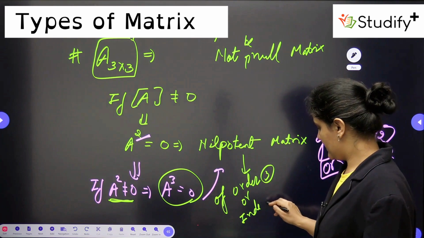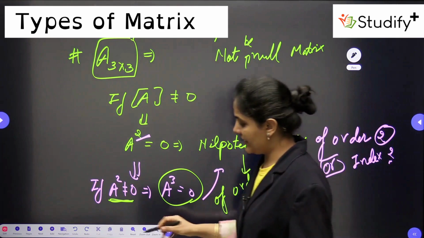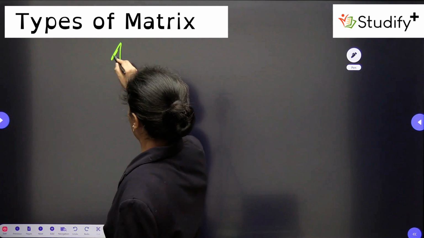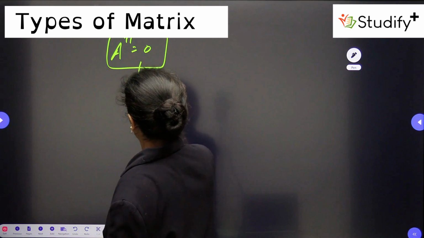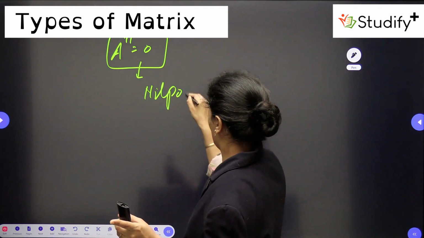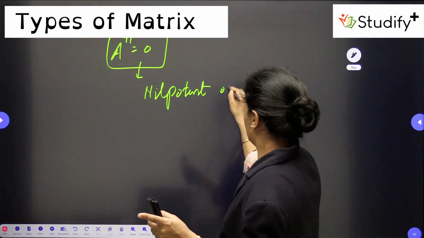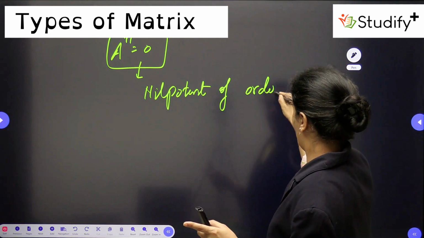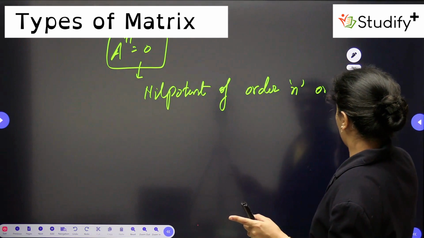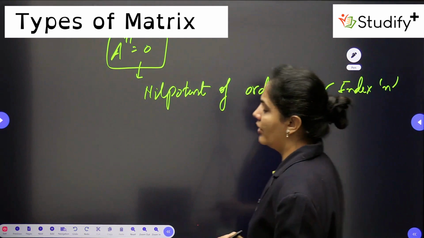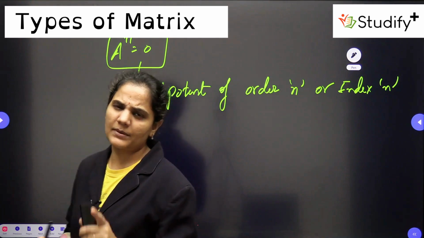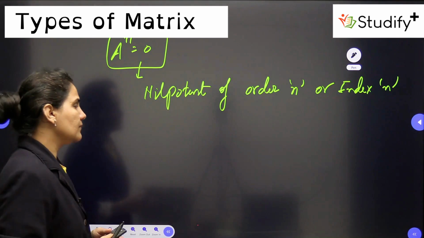Clear? So in the same manner I can write down, if I have a matrix A whose power n is equal to 0, then this is called a nilpotent matrix of order n or index n. Very simply we can understand this one.